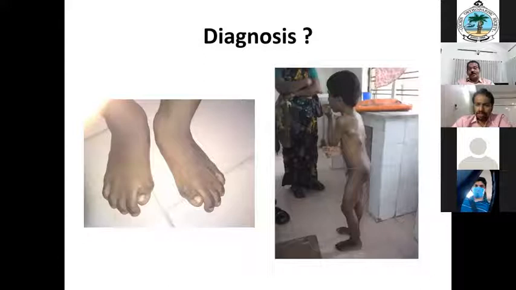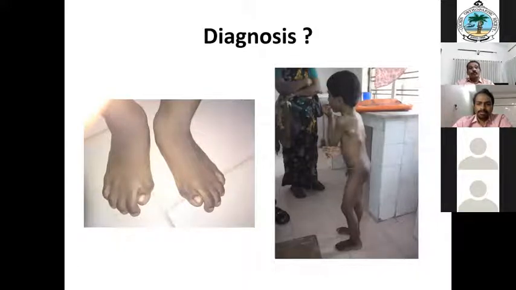Yes, Naomi, can you just describe? Hallux valgus deformity. Okay, hallux valgus deformity, both sides. Anything else? Shortening of the great toe, bilaterally. That is the most striking feature. So the big toe is very short when compared.